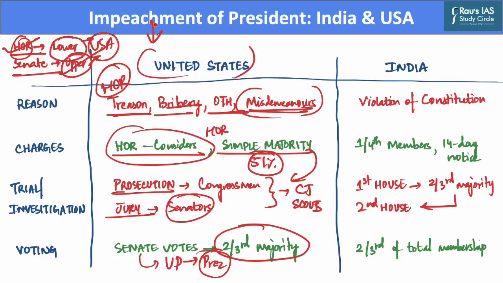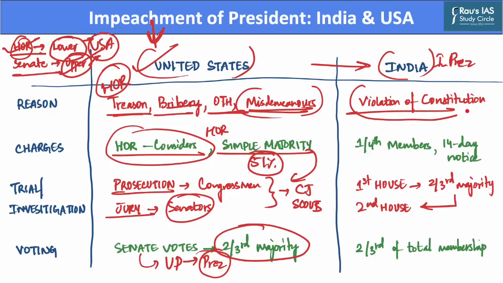Now, after we have discussed the impeachment process for removal of the President of the United States, let us discuss the corresponding impeachment process with respect to the Indian President. Now in India, the president can only be removed for violation of the Constitution. But the Constitution of India does not define the meaning of this violation of the Constitution. The impeachment charge against the President of India can be moved in either house of Parliament, that is, either in the Rajya Sabha or in the Lok Sabha.